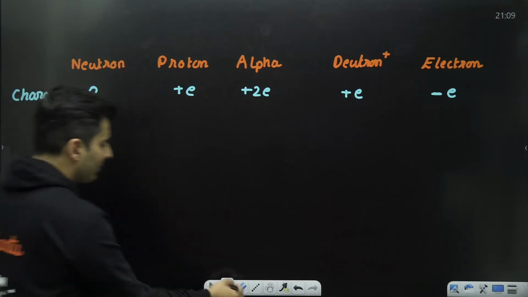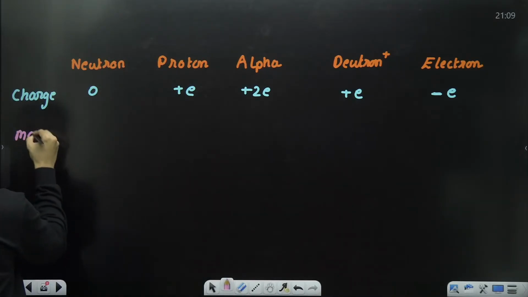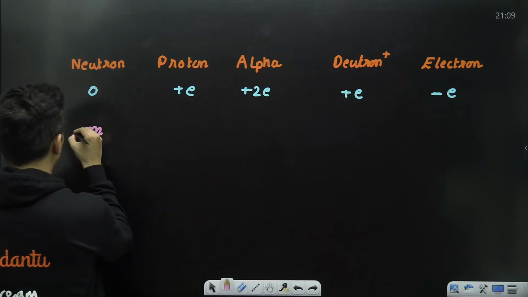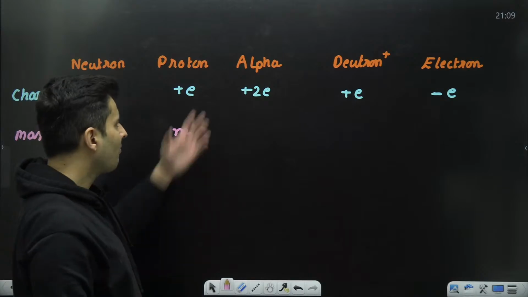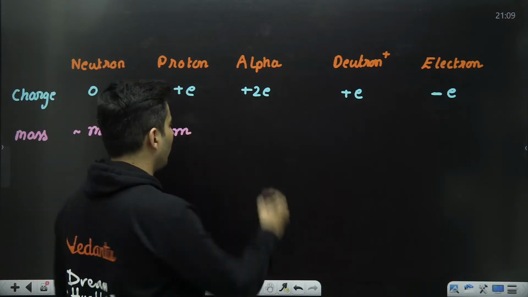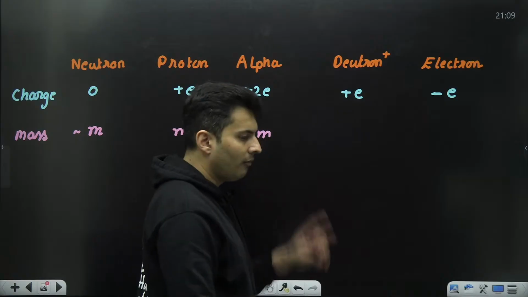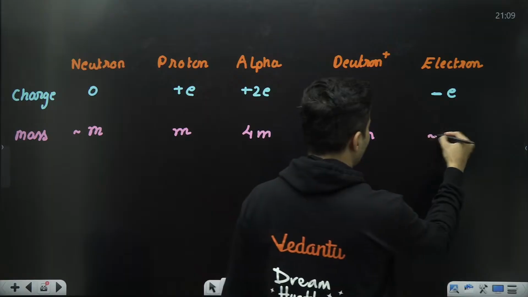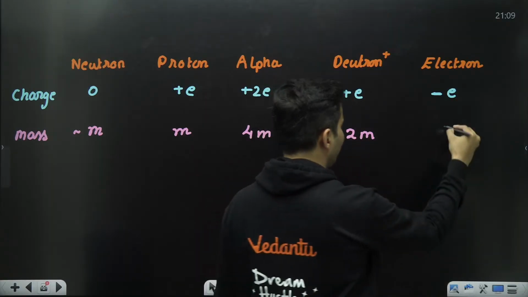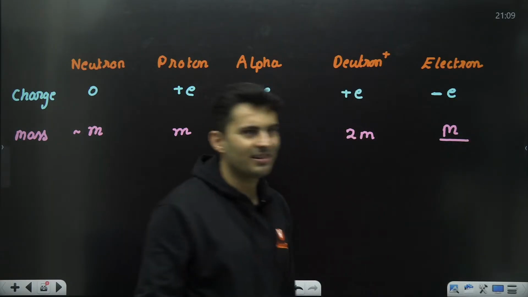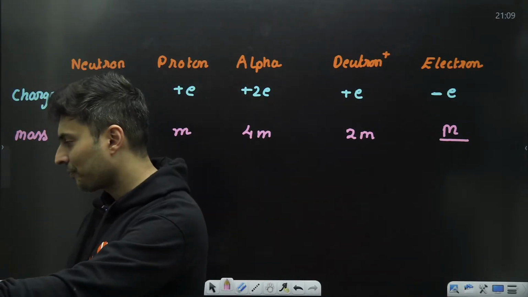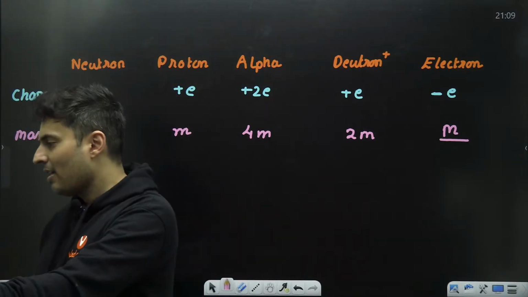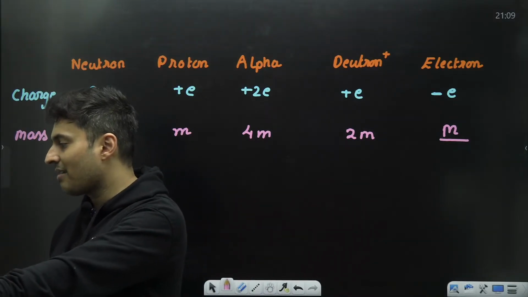Charge wise done. Next, let's go to mass. If the mass of the neutron is m, proton's mass is also roughly m. Mass of alpha, 2 protons, 2 neutrons, so that's why 4m. Deuteron, 1 proton, 1 neutron, so that's why 2m. Whereas electron is negligible, almost 0, but actually it is a number which is m divided by, what is that number? You might have studied it.